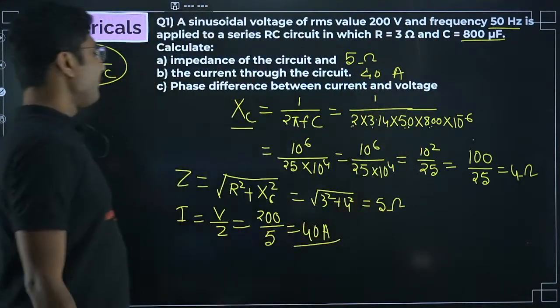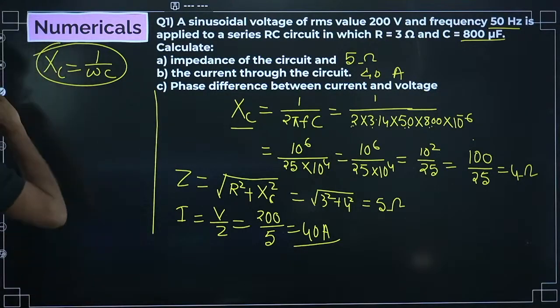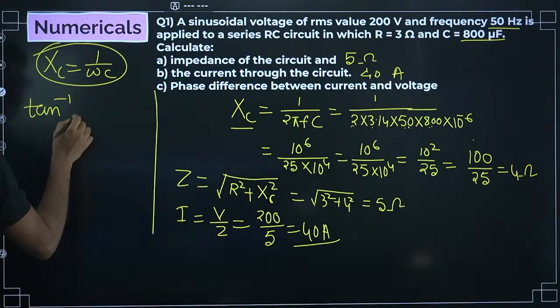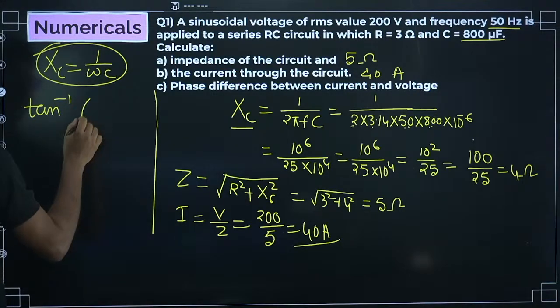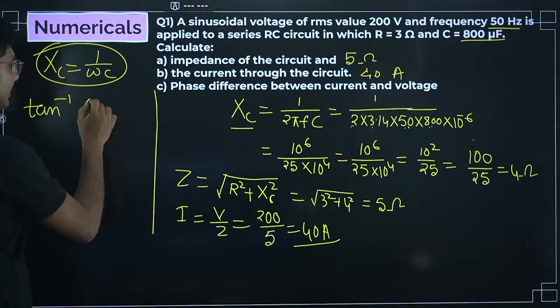What next? Phase difference between current and voltage. For phase difference, the formula you have to use is tan inverse of (XL minus XC) by Z, or the modulus of (XL minus XC) by Z.